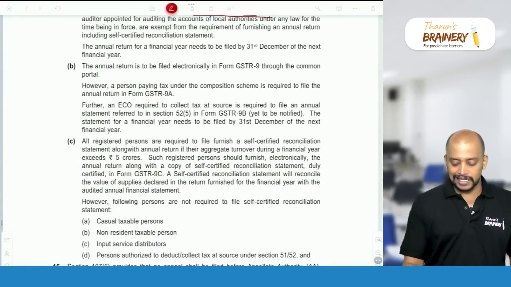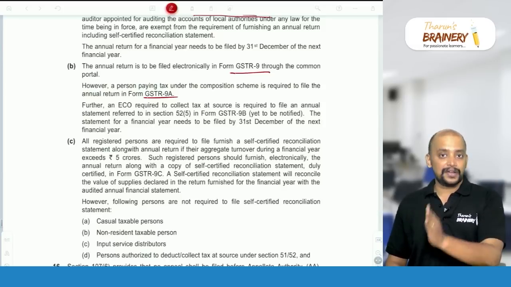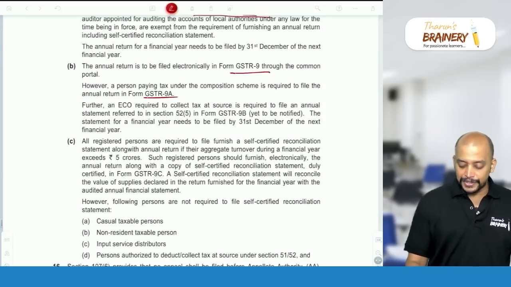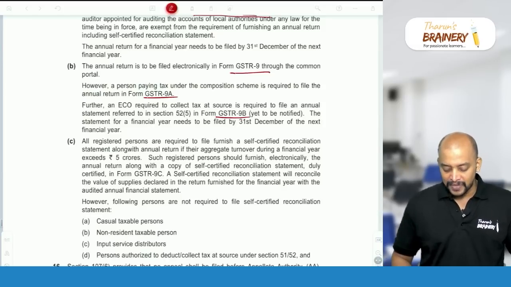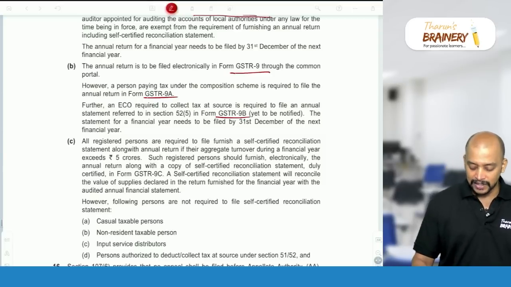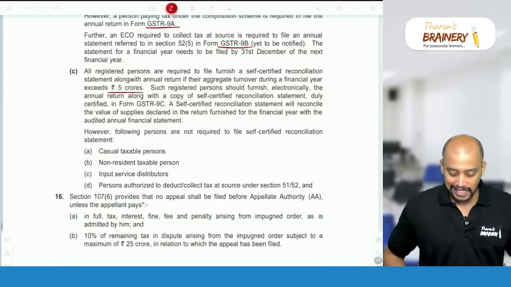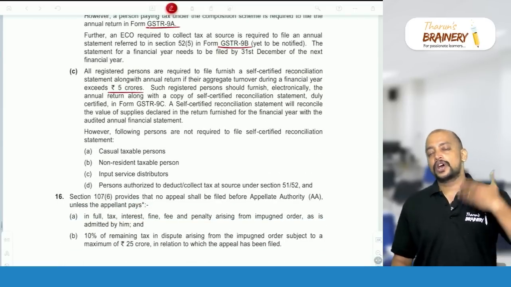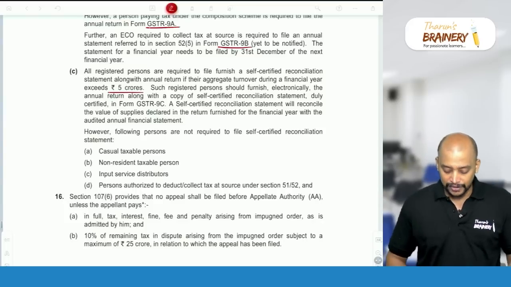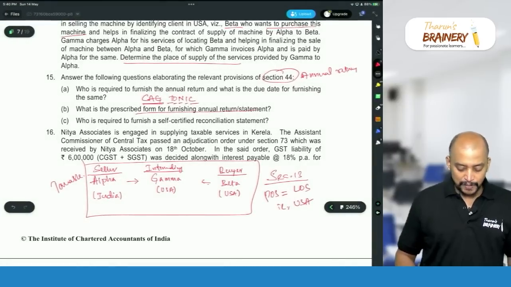If you see here, GSTR 9 normal, 9A they have given, but actually 9A is abolished, and in that place we have GSTR 4, and for e-commerce operator GSTR 9B. A person whose aggregate turnover in a financial year exceeds 5 crores is required to file a reconciliation statement GSTR 9C, and those who are not required to file annual return are not required to file 9C also, okay. That is with respect to this.